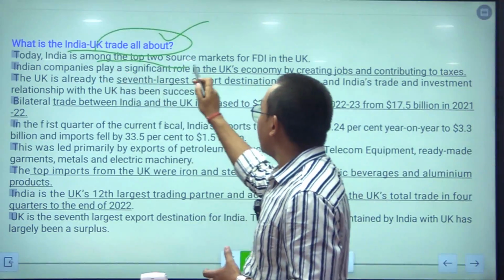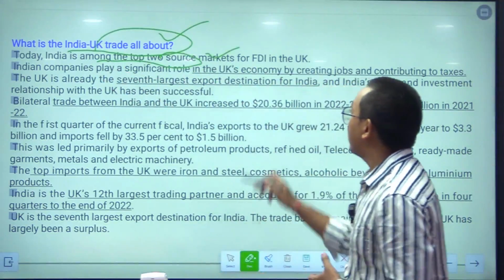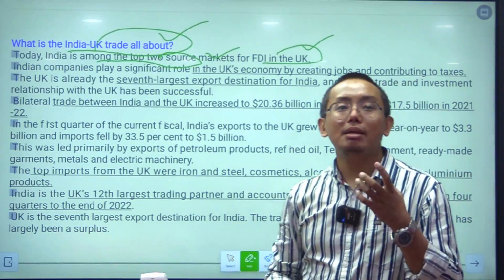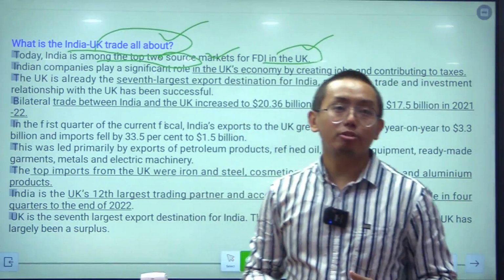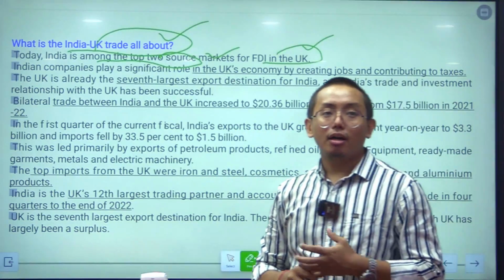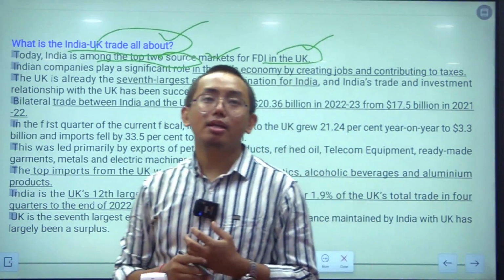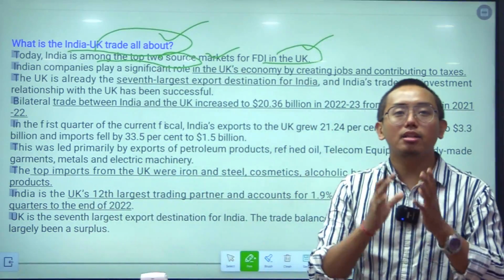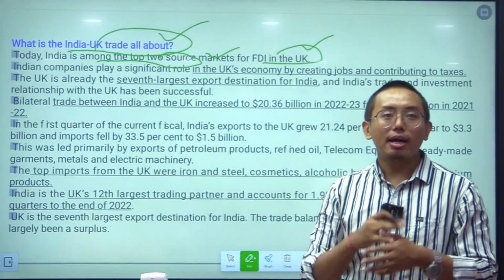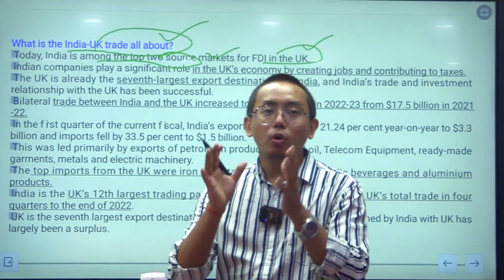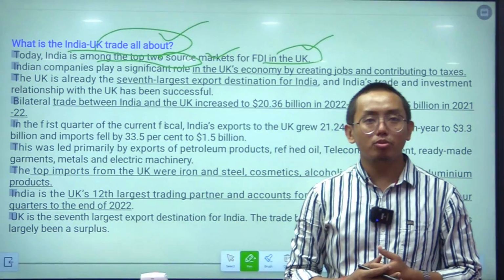Today India is among the top 2 sources of FDI in the UK. So, India is an important investor in the UK. There are many companies in the UK which are opened by people of Indian origin, and these companies are hiring professionals in the UK, creating jobs in the UK, and the Indian companies are also paying a high amount of taxes to the UK government.